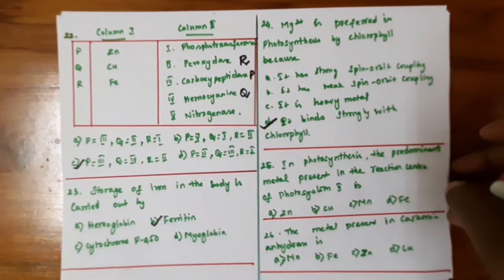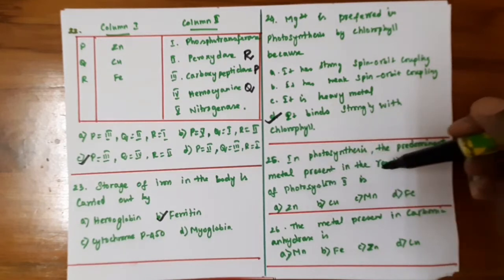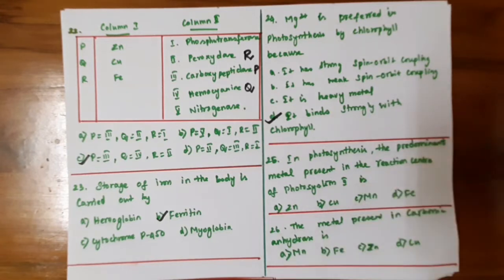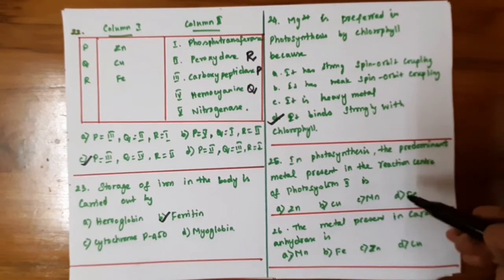Okay. Our next question, in photosynthesis, the predominant metal present in the reaction center of photosystem 2 is. As we know it, the photosynthesis, in my previous video we have discussed about this photosynthesis in detail. In that video we discussed about the photosystem 1 and photosystem 2. Okay. If you want to watch the previous video, I will give the link in the description box. Okay. So photosynthesis consists of the two processes, photosystem 1 and photosystem 2.